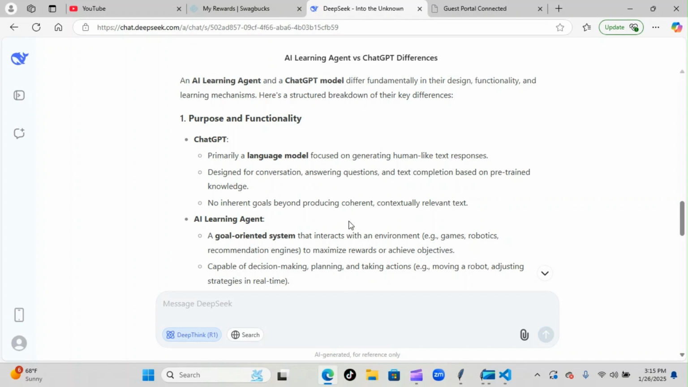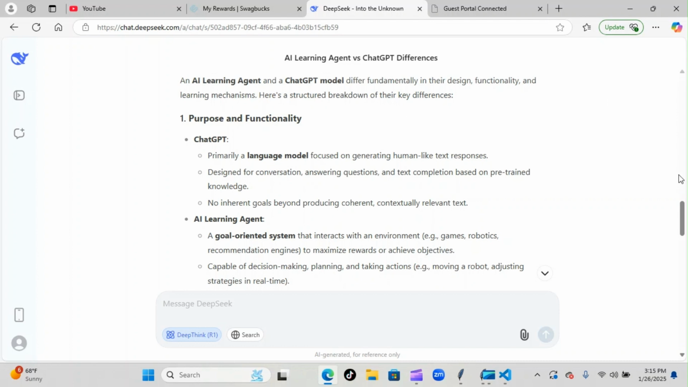So we have AI learning agents versus ChatGPT differences. And I'm not going to read over all of these points. I'm going to pan over them so you can read yourself, and I'll just read the final bulletin. But initially, an AI learning agent and a ChatGPT model differ fundamentally in their design, functionality, and learning mechanisms. Here's a structured breakdown of their key differences.